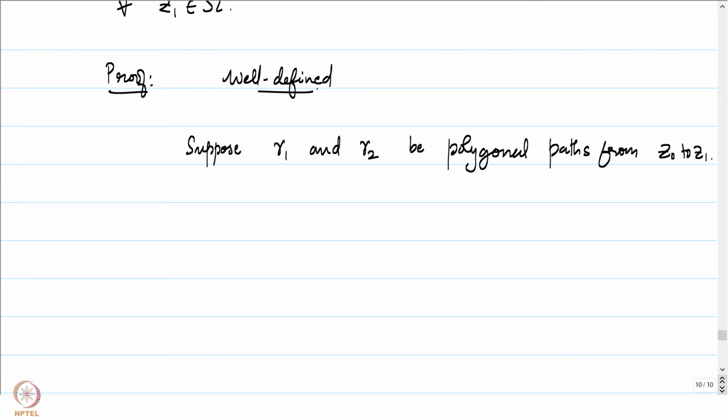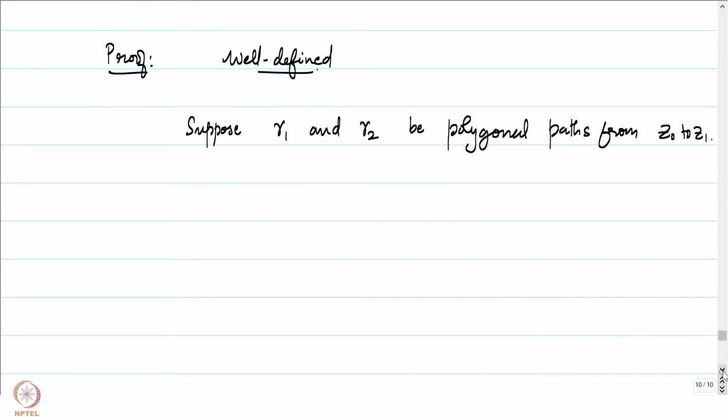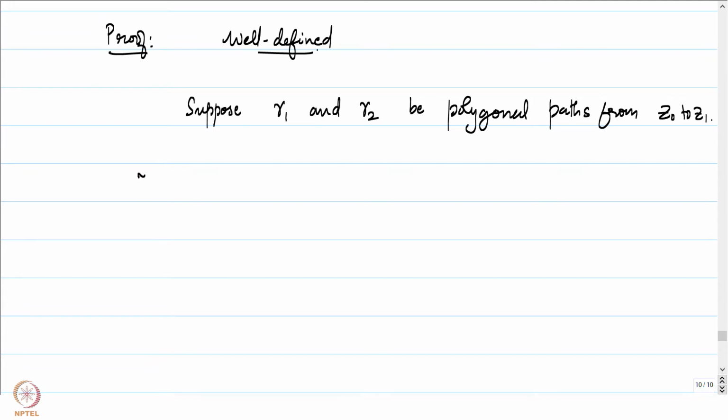Remember that z0 is a fixed point in omega, and it is at z1 that we are trying to define capital F. Then notice that gamma 1 and gamma 2 both have the same initial point and the same terminal point.